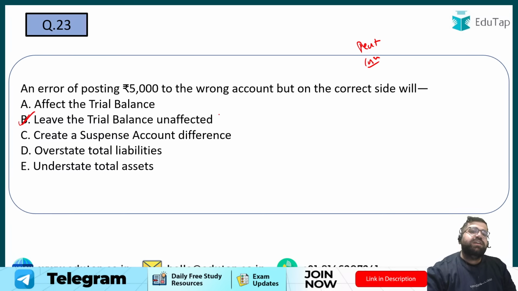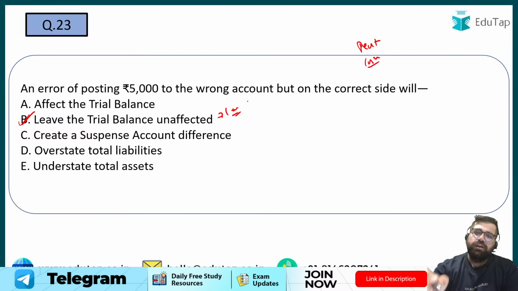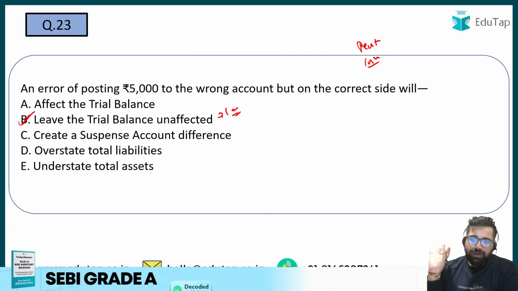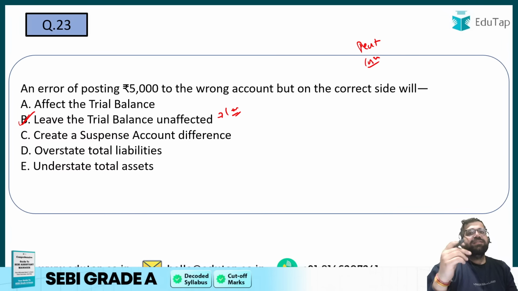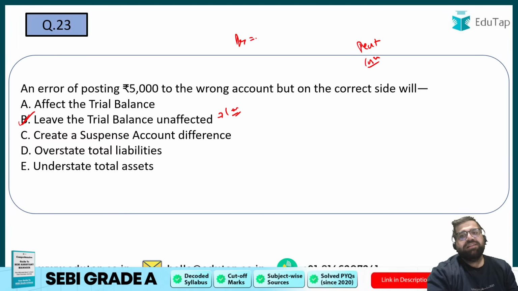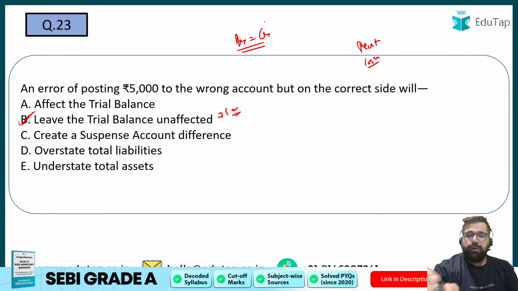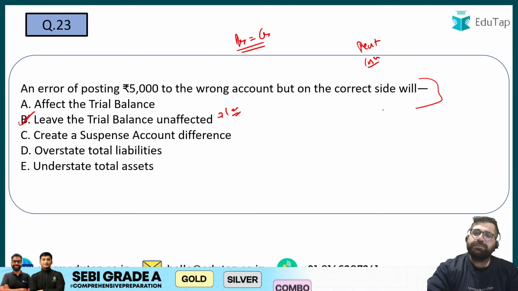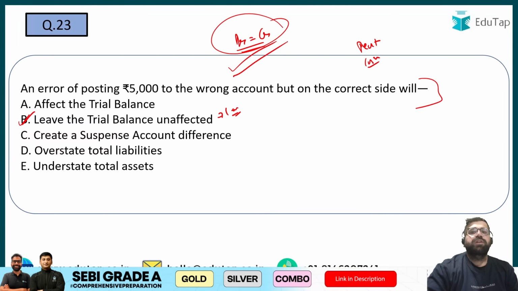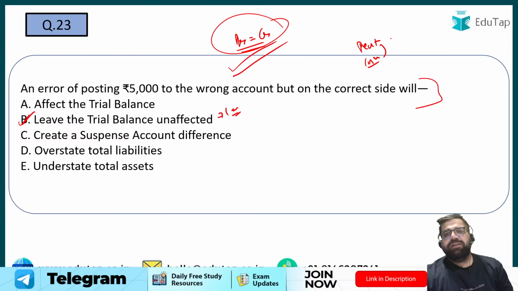These types of errors are known as compensating errors. Compensating error means that despite this particular error, my trial balance will match. Arithmetical accuracy of the trial balance is matched how? It is matched as debit is equal to credit. Because of this particular error, this equation will still stand true. Why will it stand true? Because just the names of accounts are getting replaced, and the amount is correct.